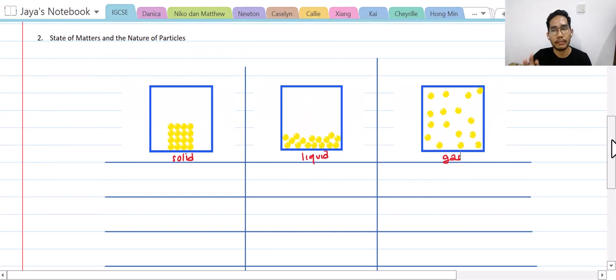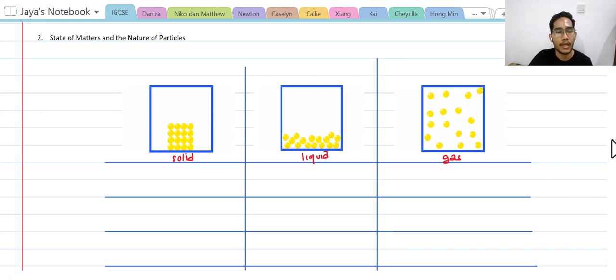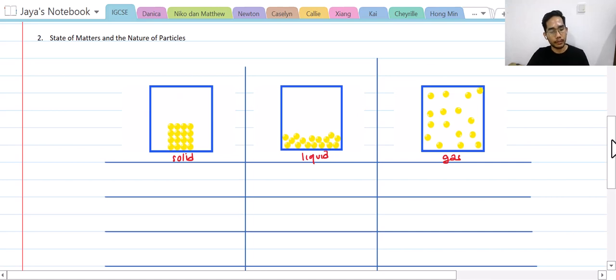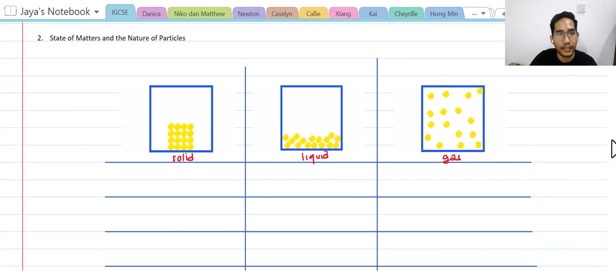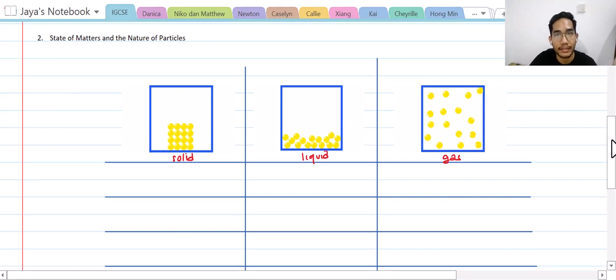Now, what are the differences between solid, liquid, and gas? We can take three perspectives to observe the differences. As we can see here, I have already inserted some pictures representing the particles in the three states. This is the particles in the solid state, this is for the liquid state, and this is for the gas state.